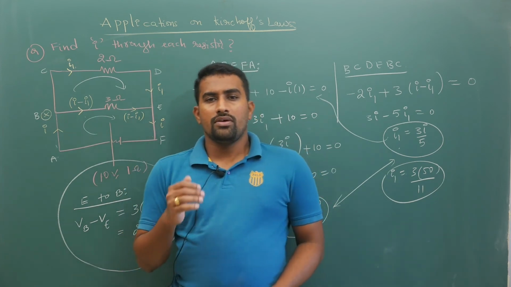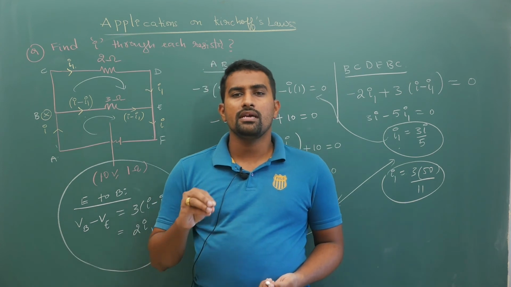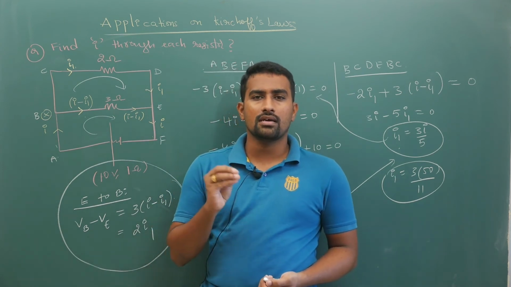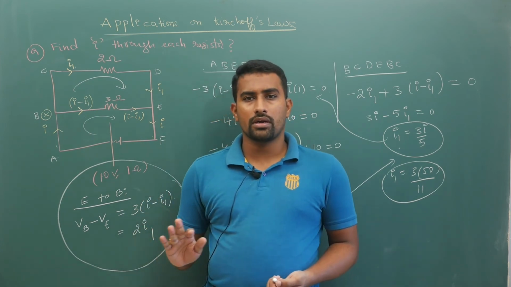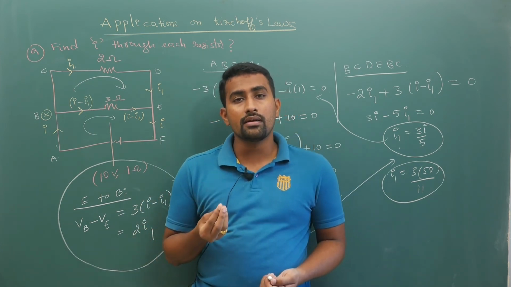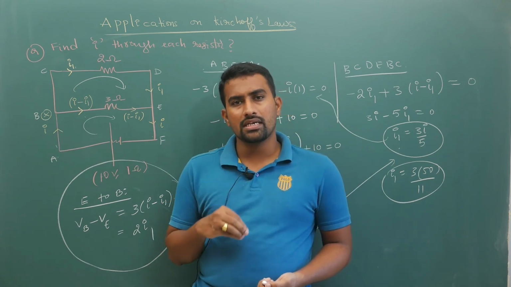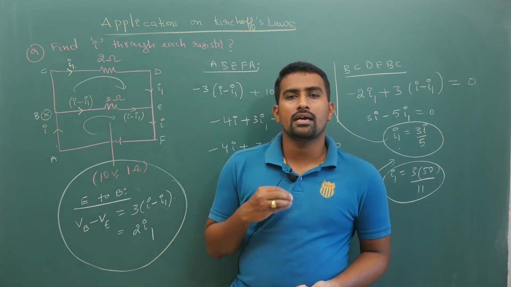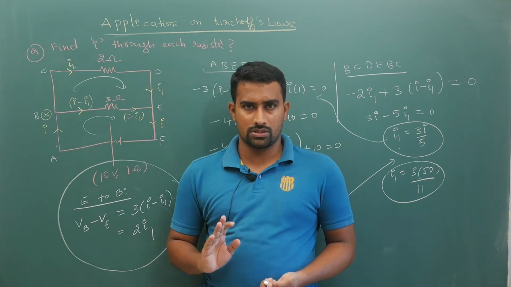If you do so, still your answer will be correct, but in the end you will get that answer with a negative sign. Your answer is not wrong at all. You are going to get a negative answer. That means your negative answer indicates the magnitude is correct but the direction is opposite. That's all. Don't think too much.